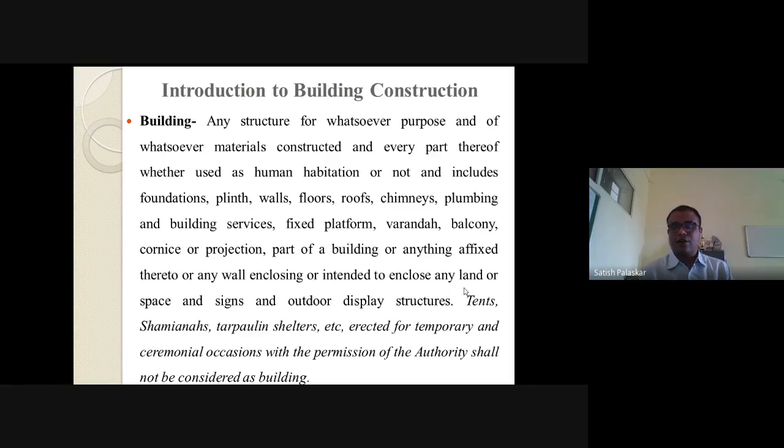Any structure for whatsoever purpose and whatsoever material constructed. कुठलाही स्ट्रक्चर आहे, पर्पज कुठलाही असेल त्याचा, construction material कुठलाही असेल.